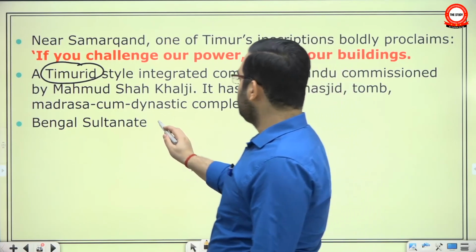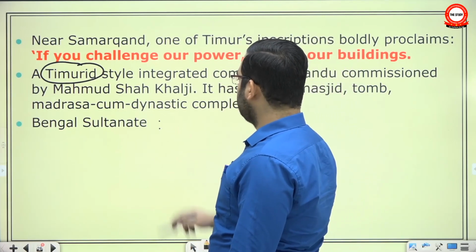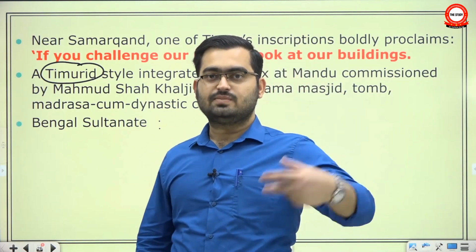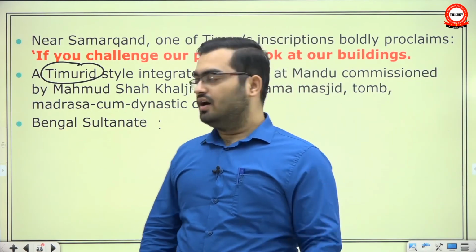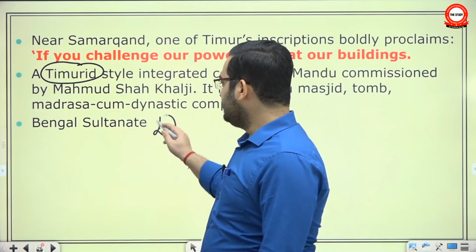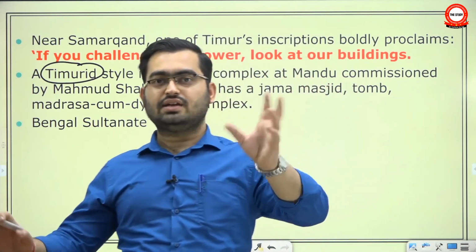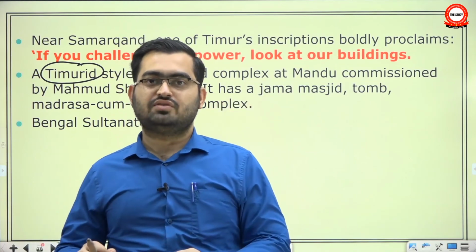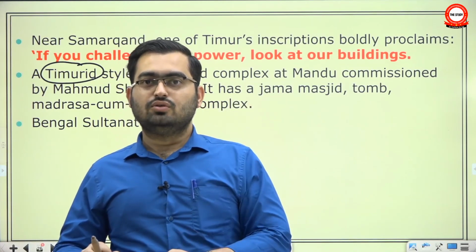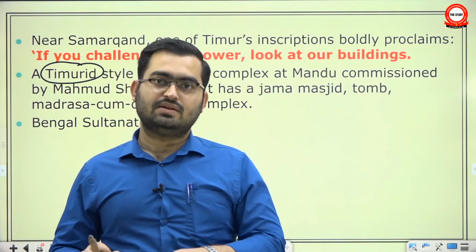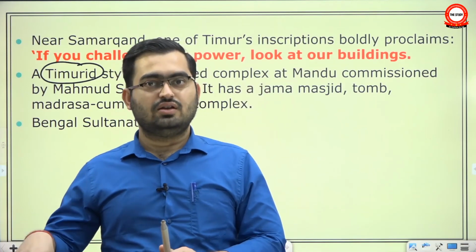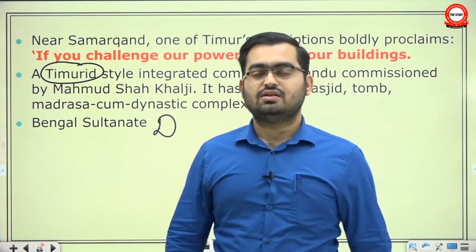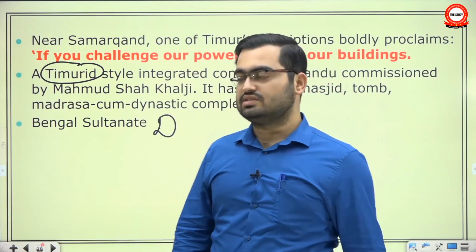Even the Bengal Sultans, in their local mosques, incorporated the elements of Iraq and such other places. So in a way they skipped Delhi entirely, they did not take any inspiration from the Delhi Sultanate, because they were in constant competition with it. Where did they look to? They looked directly to Iraq and other places, and in their mosques they incorporated those elements. So this is how royalty tries to express certain messages through its architecture.